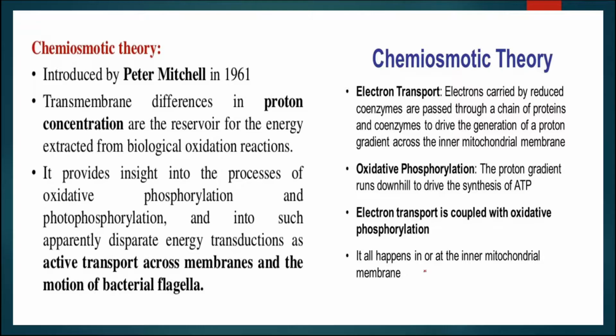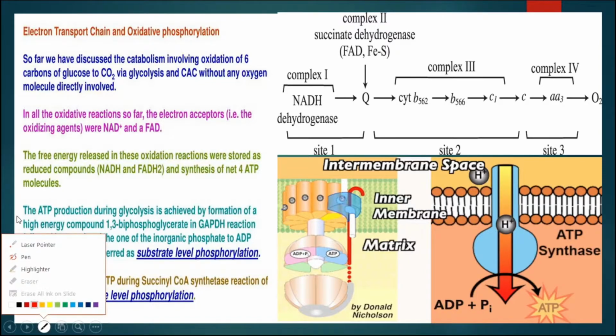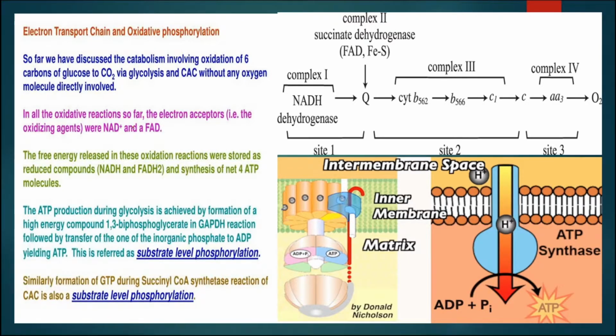This electron transport is coupled with the oxidative phosphorylation, and it occurs in the site of chemiosmosis, the inner mitochondrial membrane. It has the F1 and F0 particles which participate in the process of ATP synthesis or phosphorylation. In the process of the Krebs cycle, the products, that is NADH, FADH2 etc., will undergo chemiosmosis through this electron transport chain, and it will produce ATP. That is why it is known as phosphorylation.